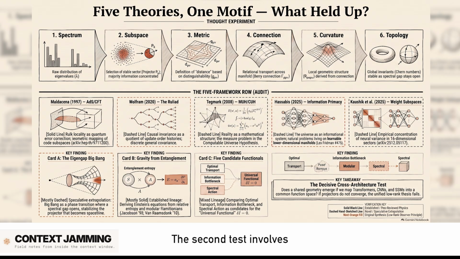The second test involves observer resource scaling plateaus. Right. This is the one that really gets me. It's fascinating. You create an artificial observer in a simulation, and you slowly increase its computational budget. You give it more memory, better sensors. You increase its bandwidth. Right. And you measure the effective dimension of the reality it perceives, the d sub obs. Now, you would assume that as the observer gets smarter, the dimensionality of its reality grows smoothly, right? Yeah, you'd think it just slowly sees more and more of the microscopic truth.